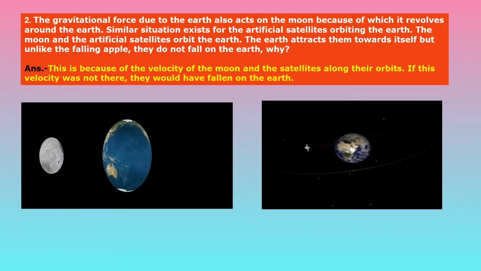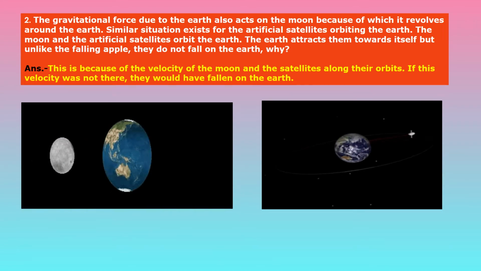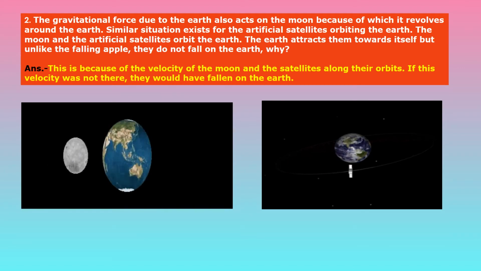Why? So this is also one of the nice questions, children. Because what happens? This apple fallen from the tree falls towards the earth. But the moon and artificial satellites are orbiting the earth. Then why do the moon and artificial satellites not fall towards the earth?